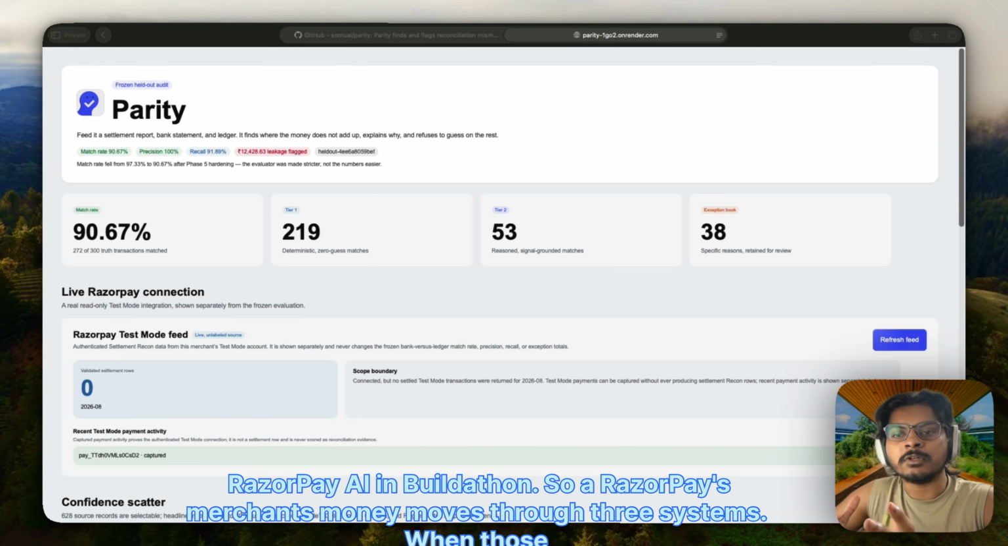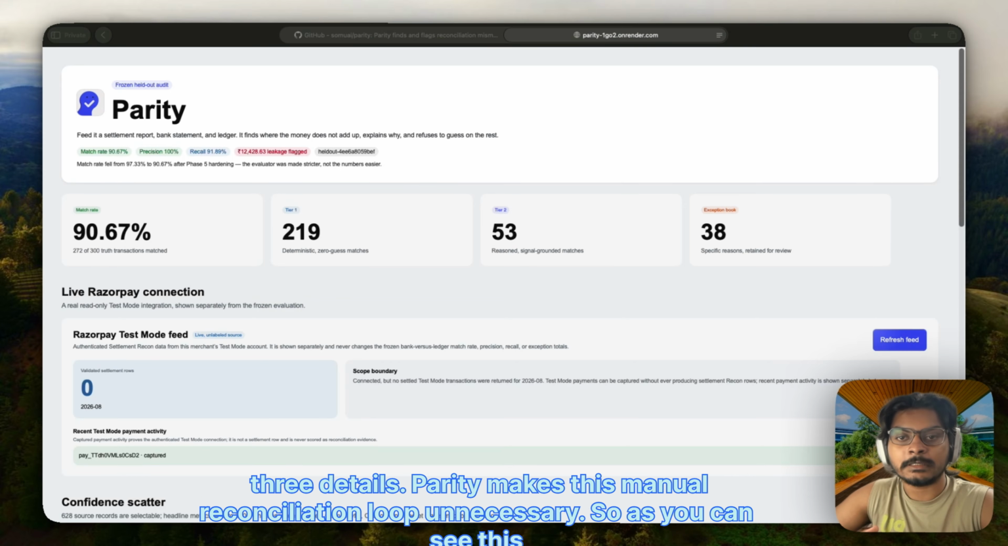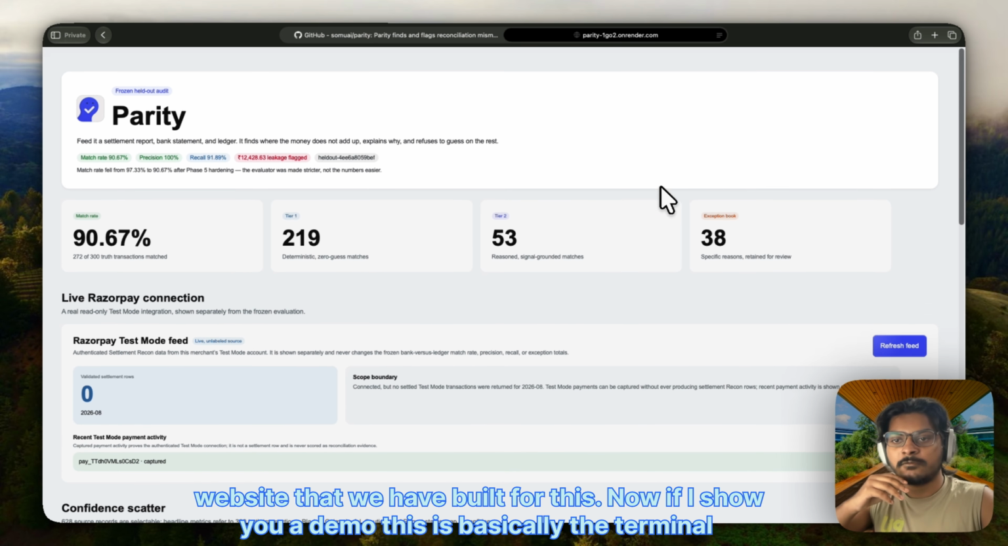So, a Resume merchant's money moves through three systems. When those systems disagree, right now a person has to open three spreadsheets and look through all the details. Parity makes this manual reconciliation loop unnecessary. As you can see, this is the website that we have built for this.